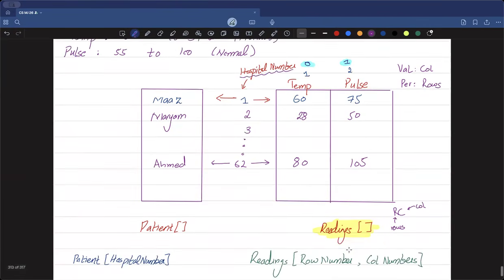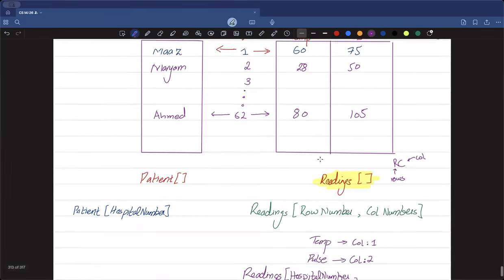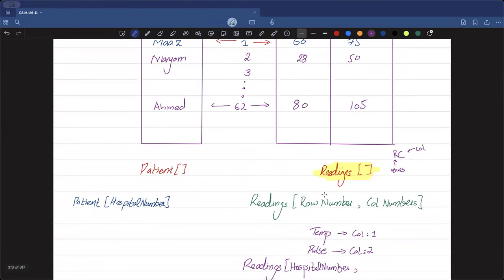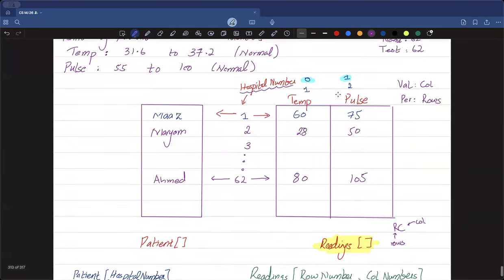So if I want to make it a general model, remember whenever you're solving a 15 marker, you always need to deal with values such as hospital number, column number, row number. You never specify the index in most cases, unless like in this case.